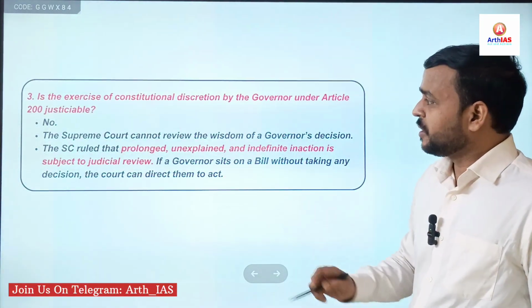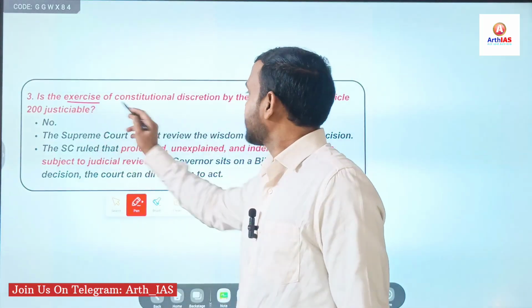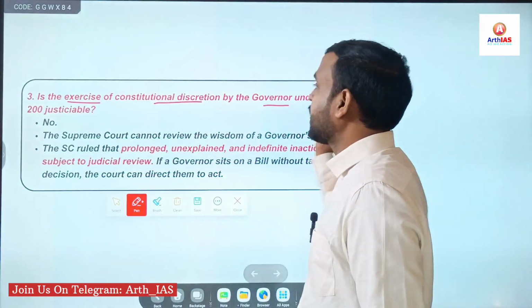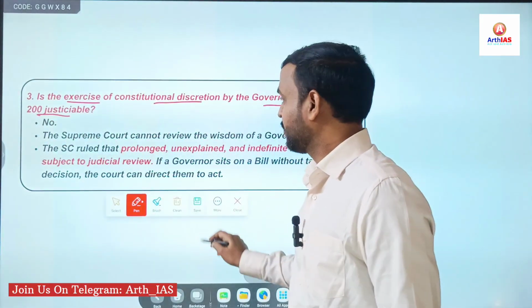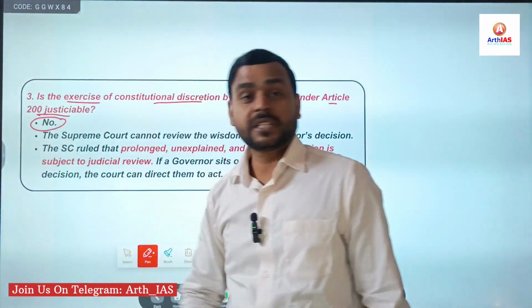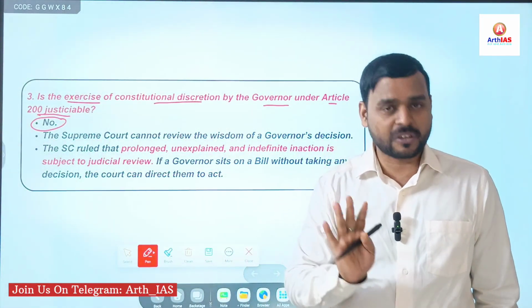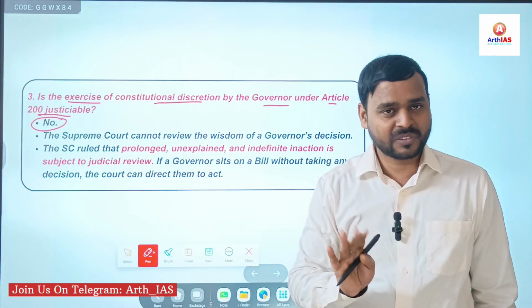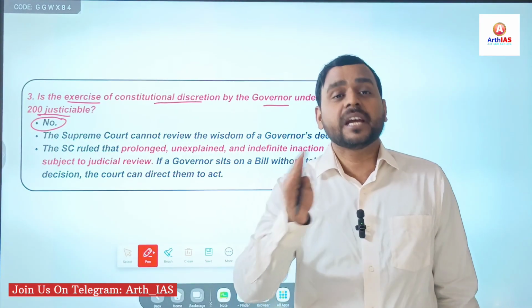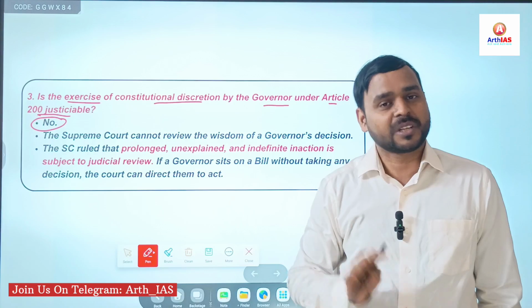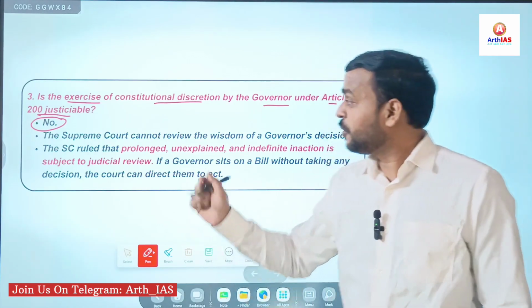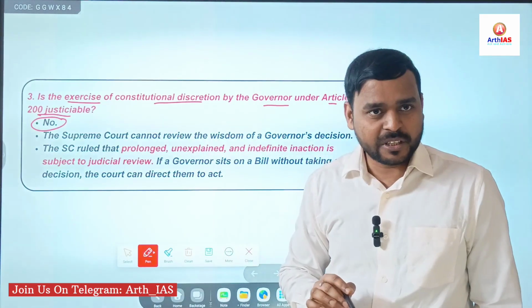Next, the third question, which is again very important. Is the exercise of constitutional discretion by the governor under Article 200 justiciable? The answer is no. Justiciable means whether the court can review or enforce it or not. So, simply the Supreme Court held that it is non-justiciable.